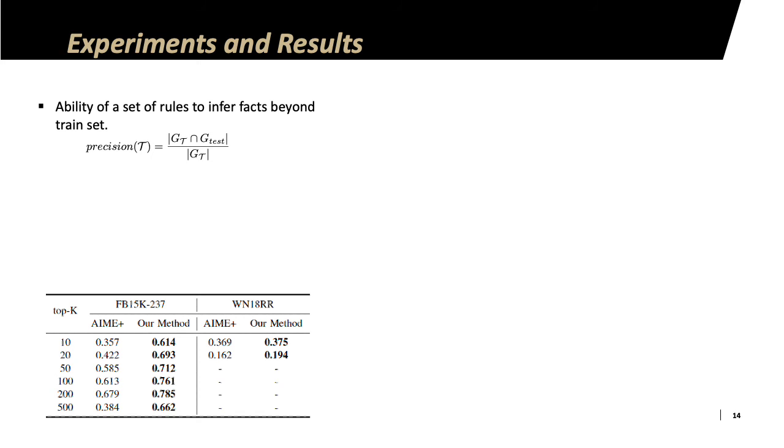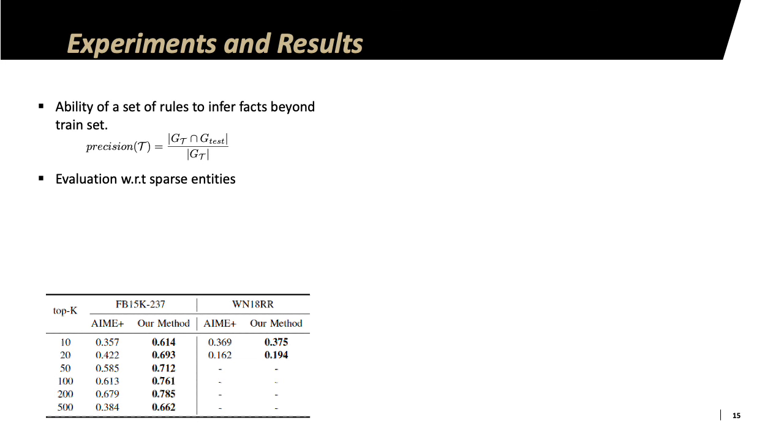So we now experiment to evaluate the quality of the mined rules based on a notion of precision. So precision measures the ability of the set of mined rules to infer facts beyond the trained set. The idea here is that the higher the overlap of the set of inferred facts G tau with the test set G test, the higher the quality of the mined rules. The below table shows AMIE plus, which uses standard confidence, and our method which uses embedding confidence for the pruning mechanism. Across both datasets, we can see that the precision is increased.